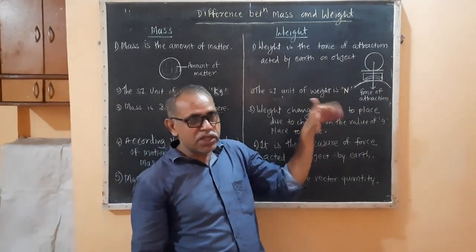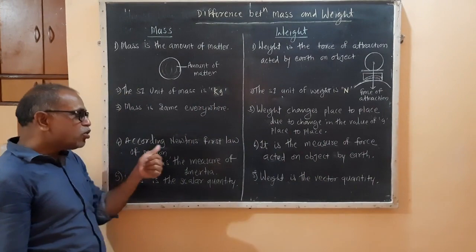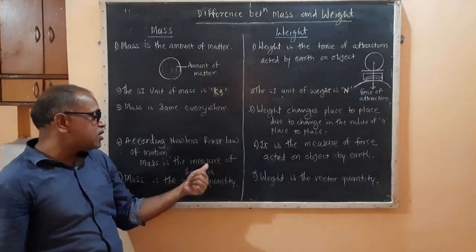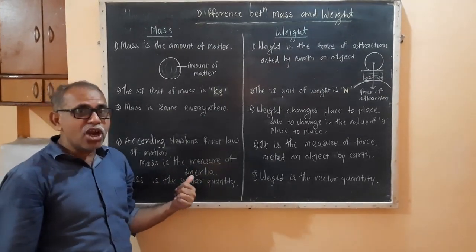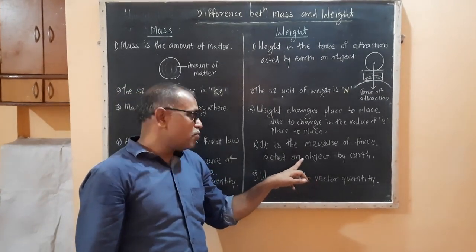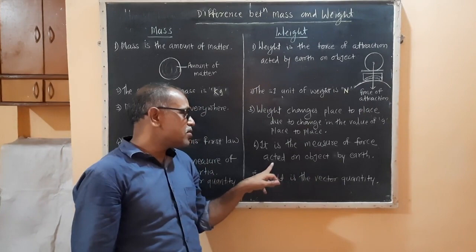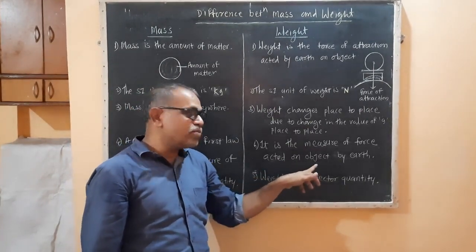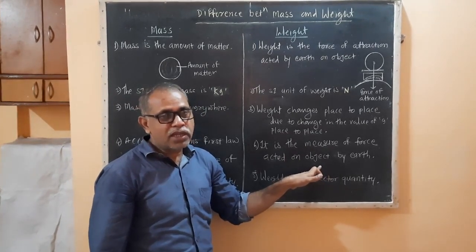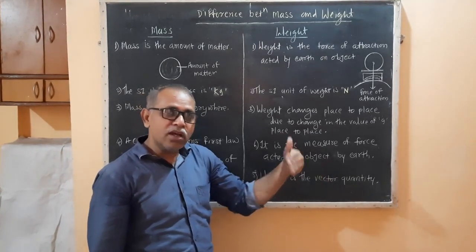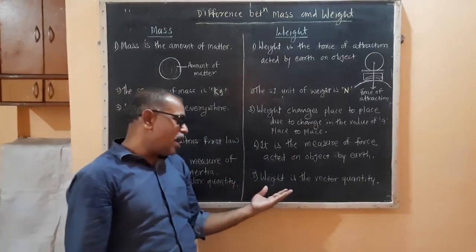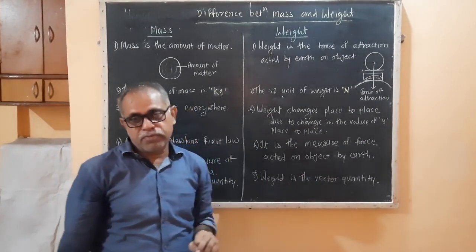According to Newton's first law, mass is the measure of inertia, while weight is the measure of the force of attraction acted on an object by the earth. Mass is a scalar quantity, while weight is a vector quantity.